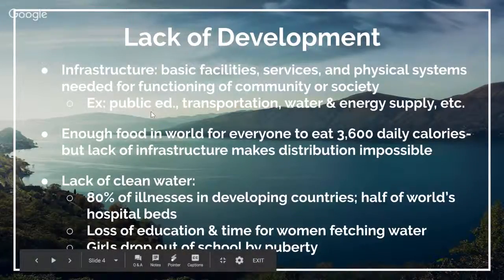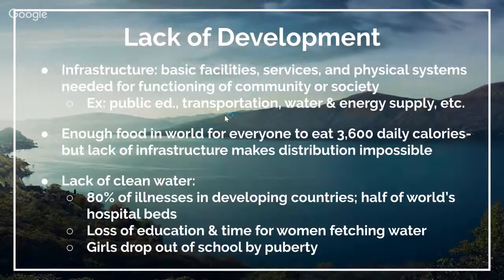Infrastructure could also include public education. It can include transportation, whether that be buses, trains, or even having roads for cars, water and energy supply, etc. You can't have a functioning society if you didn't have Ameren, or Spire, or Missouri Water Company. Those all allow our society to function.